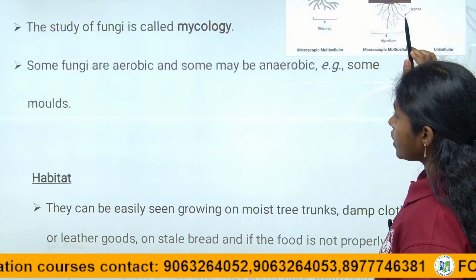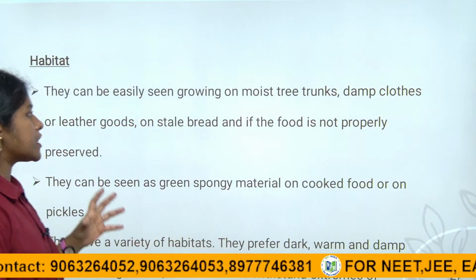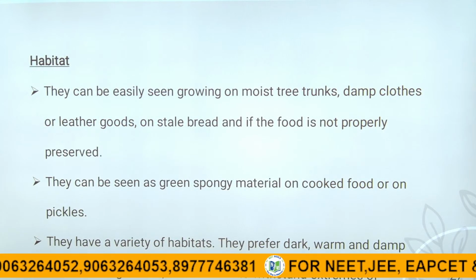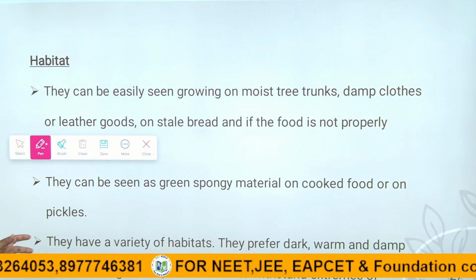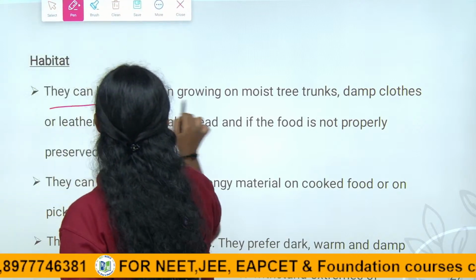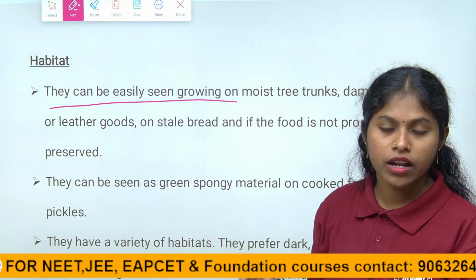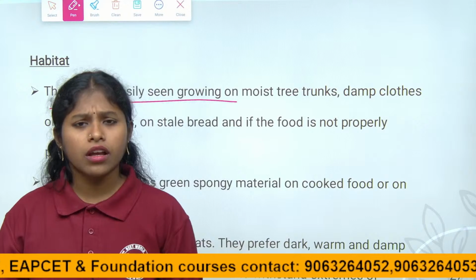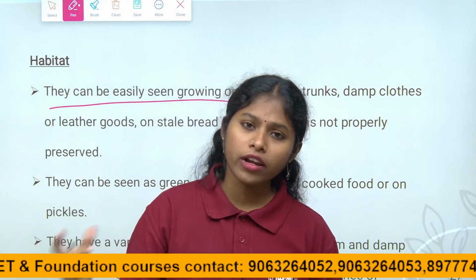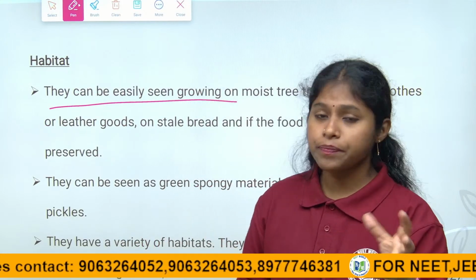So, children, coming to the habitat. I already said the habitat is the place where favorable conditions, temperature and a suitable environment are there. Fungi are most active in the rainy season, children. That is why when you keep bread or any food outside in the rainy season, in the morning you can see cotton-like thread structures. That is nothing but fungi, children.